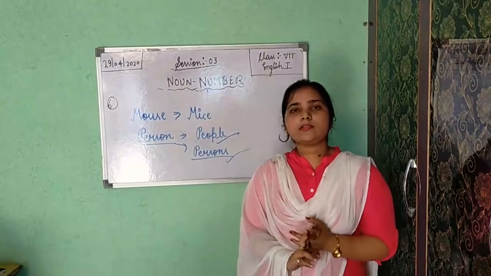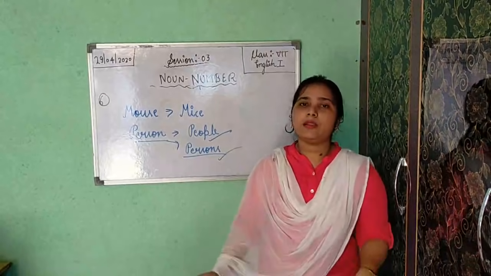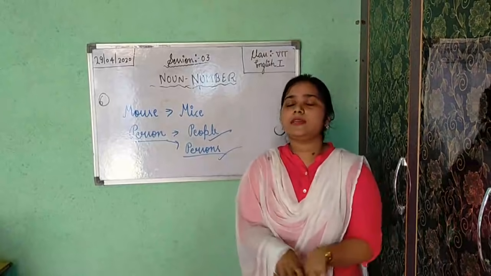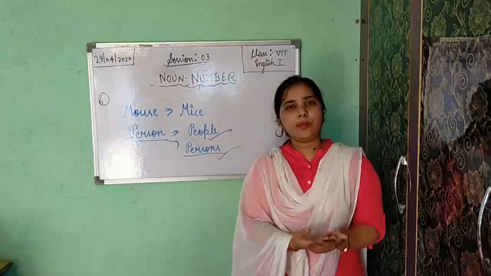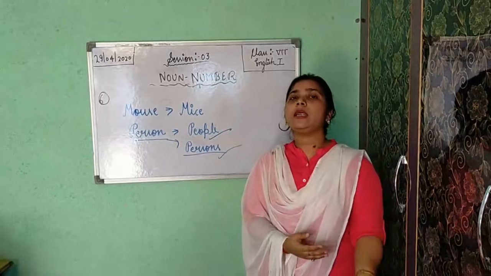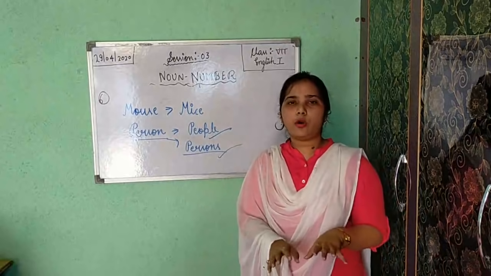Now third is common gender. Common gender shows both male and female. By seeing the word, we cannot distinguish whether it is male or female. For example, teacher, student, doctor, officer, engineer. These are the examples of common gender.